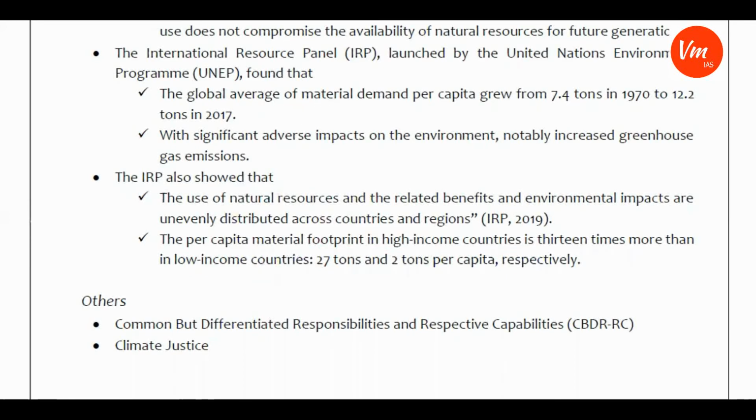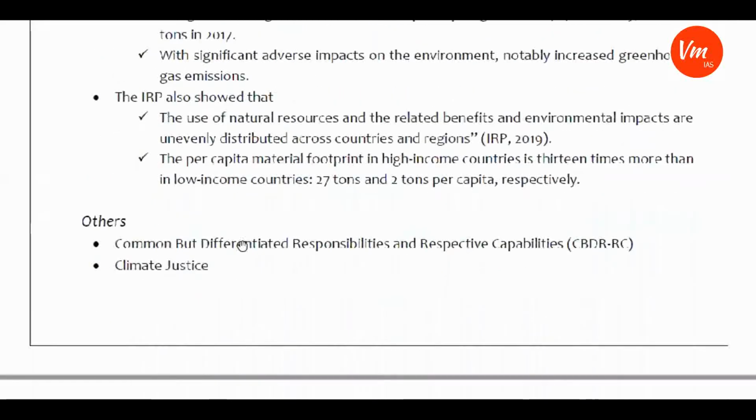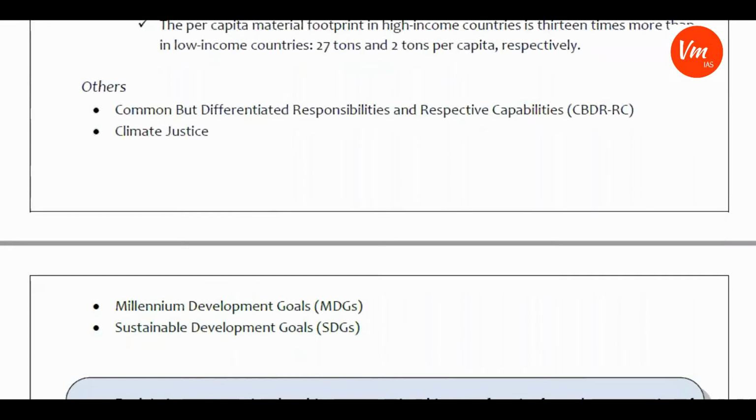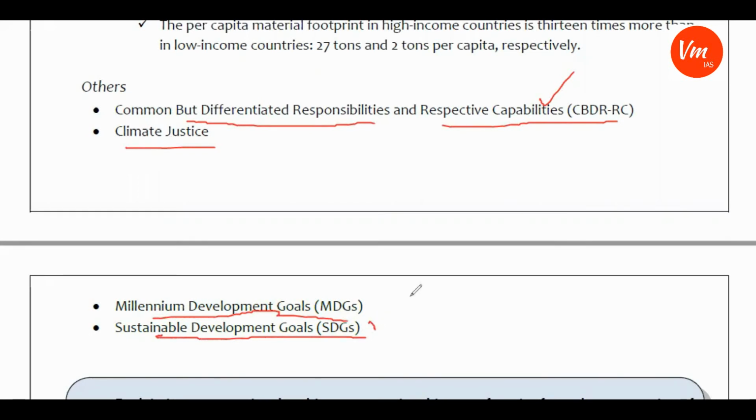And after this, what are the other aspects that you need to concentrate on as far as this chapter is concerned? Common but differentiated responsibilities and respective capabilities is also a principle. You need to understand how it has evolved over the years. You need to have an idea of the climate justice aspect, and the Millennium Development Goals, MDGs, and the Sustainable Development Goals. These are the important aspects as far as your exam is concerned. Right? Okay.